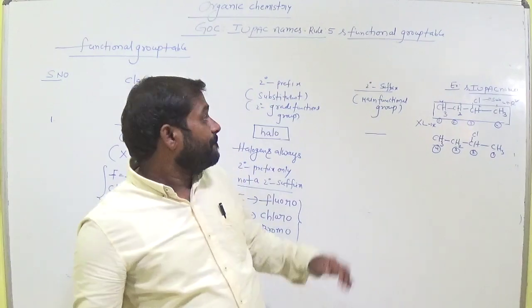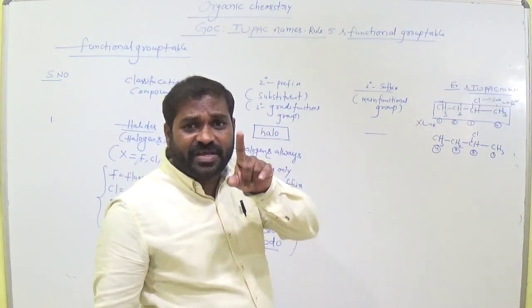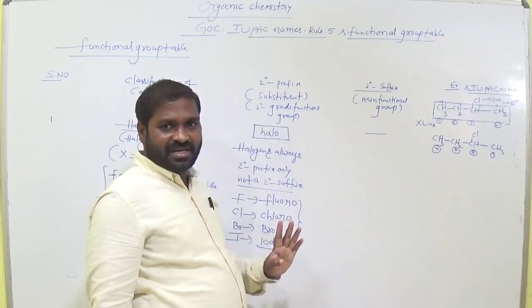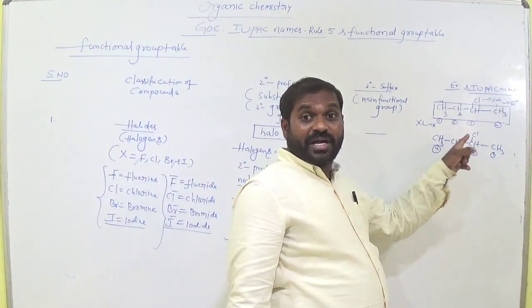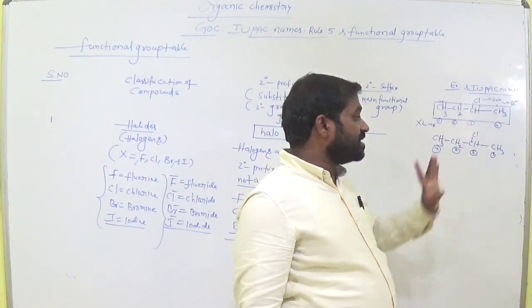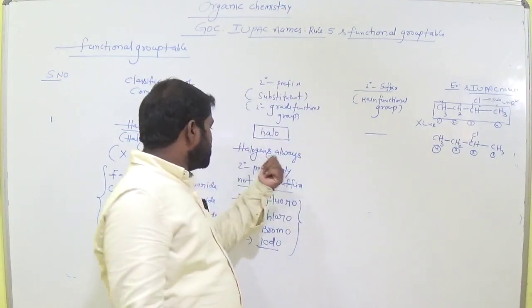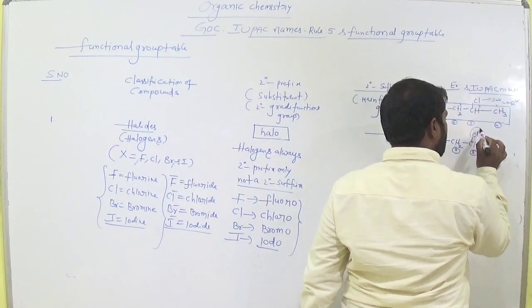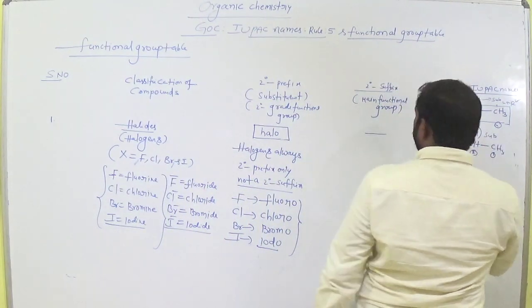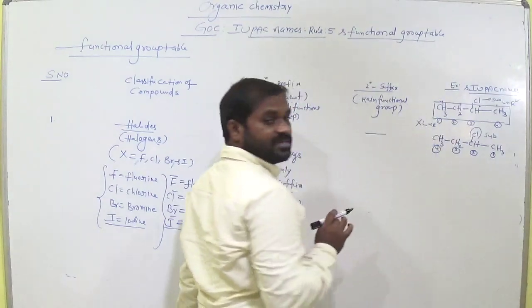What about the secondary prefix? Secondary prefix indicates the substituent. Is there any substituent here? Chlorine is there. Chlorine acts as a substituent. Why? Halogens always act as substituents. So the secondary prefix is there.